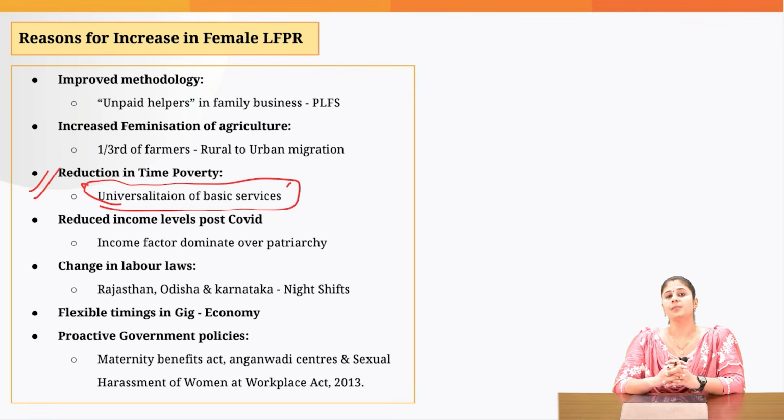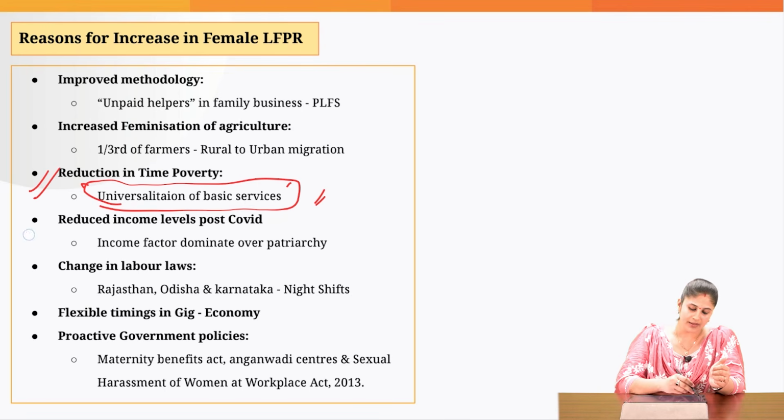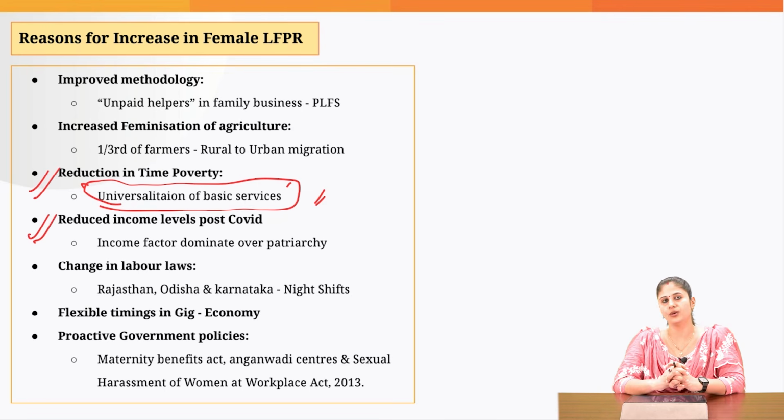That is how, by universalization of basic services, by putting in place crèche facilities and all, we are trying to ensure that the woman has enough time so that she can use that time for her own personal growth.